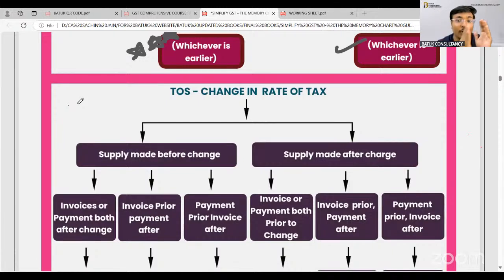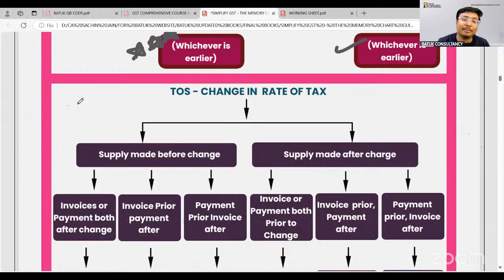In that case, whether the old rate or the new rate will be applicable is the most important and crucial thing. Because if you decide the wrong rate, there may be two probabilities: you are paying an excess amount of tax or a lesser amount of tax. Excess is a loss to your taxpayer; less is a loss to the government. Then they will issue the notice.